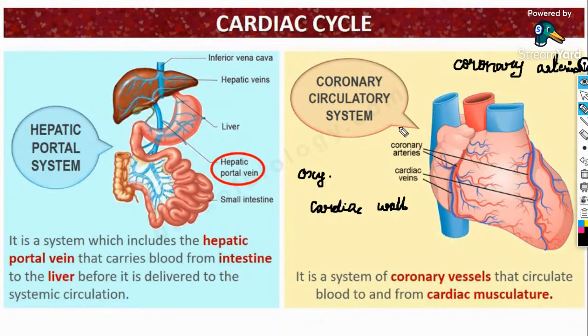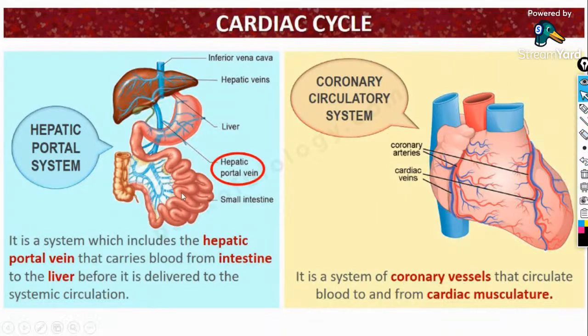So that is with the help of the coronary circulatory system, a system of coronary vessels that circulate blood to and from the cardiac musculature. That's about the system of circulation in the cardiac musculature. Hope that is fine, so that we can move on to the next slide.